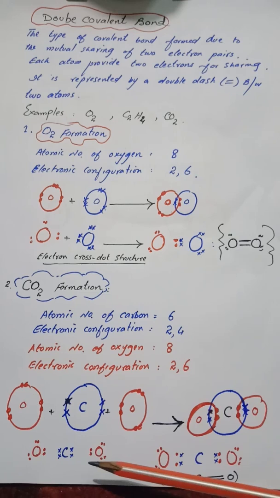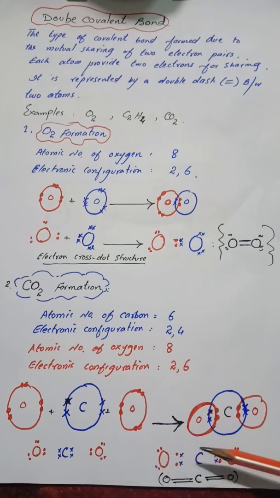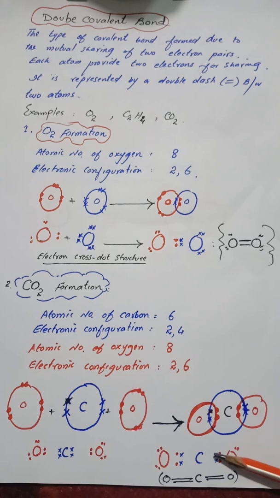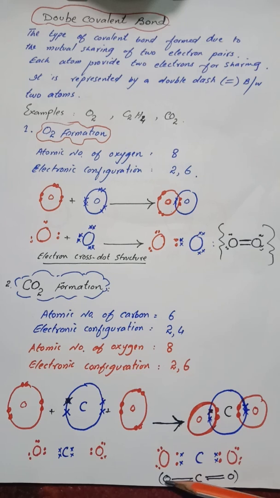Now the Lewis cross and dot formula. Look at this. This is carbon, which has 2 electrons shared with 2 electrons of oxygen. There is another oxygen which shares 2 of its valence electrons with 2 electrons of carbon. So carbon makes a double bond with one oxygen and another double bond with the other oxygen.